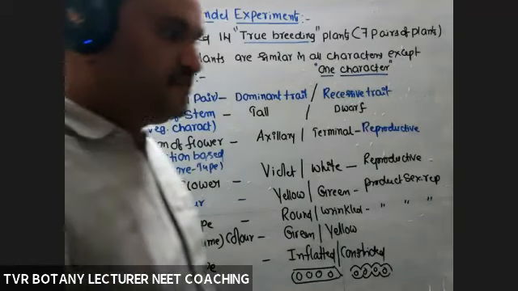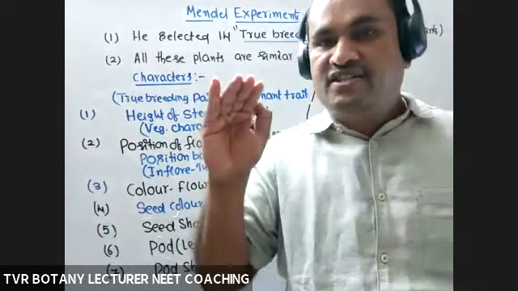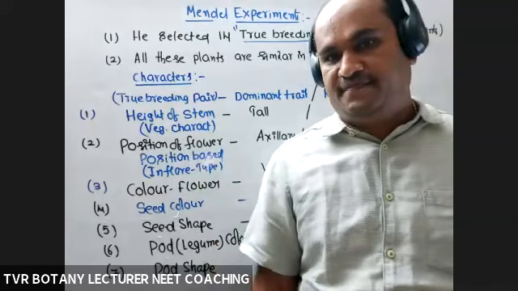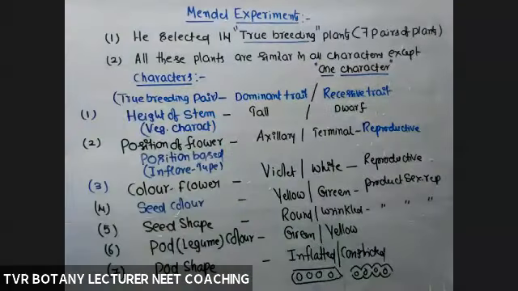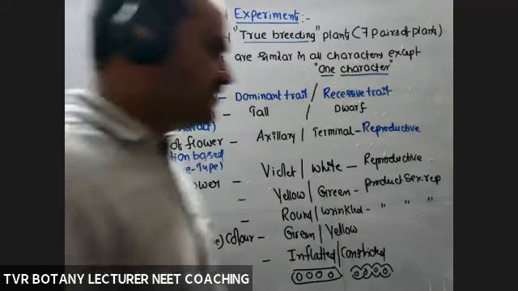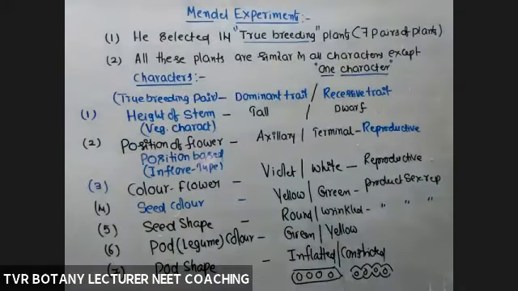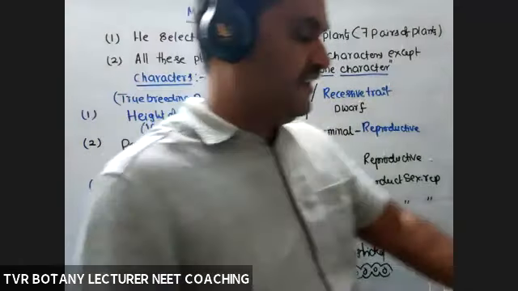A trait which is expressed in homozygous condition only. We'll see what the homozygous condition is. That is the difference between a dominant trait and a recessive trait. Simply for our understanding, we can take it like this.